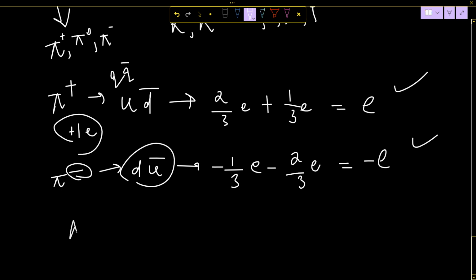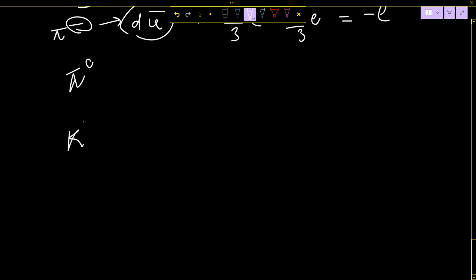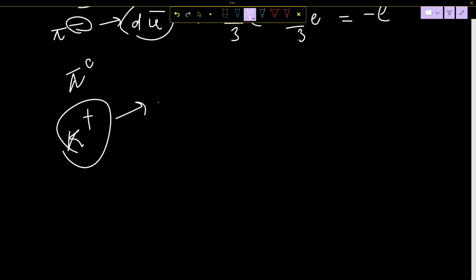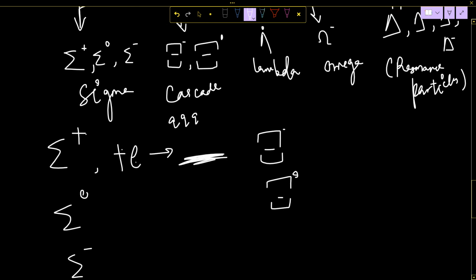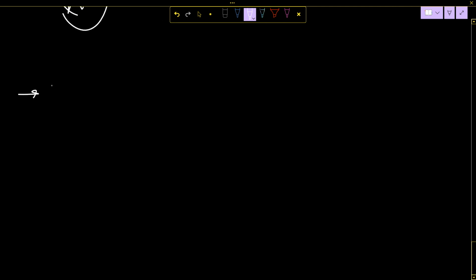You can also calculate for pi 0. You can also calculate for K plus, K minus, K 0. Okay, this one be careful. K plus is a strange particle. Okay, wait. I have made a mistake here. Just wait, I will tell you. Okay, all write down a point.